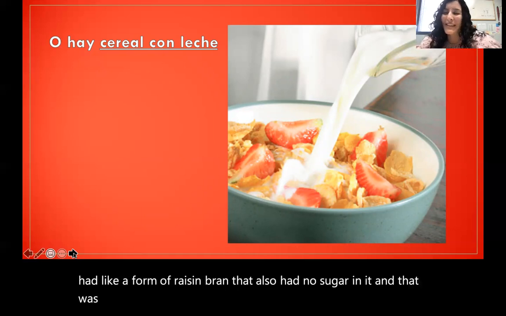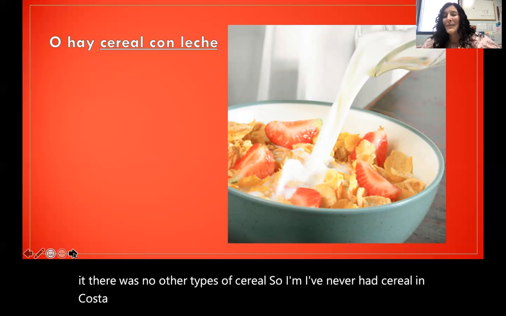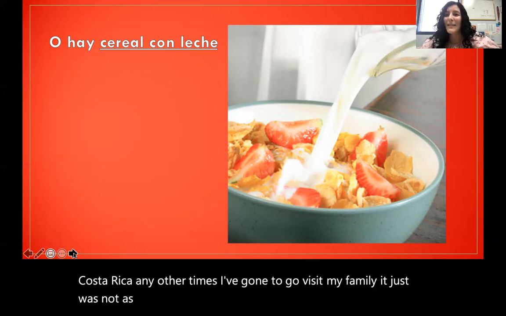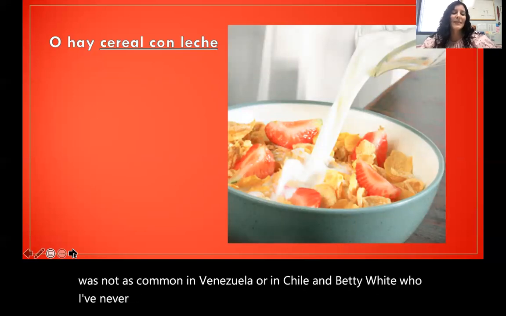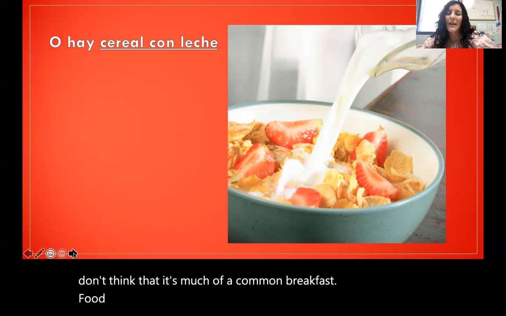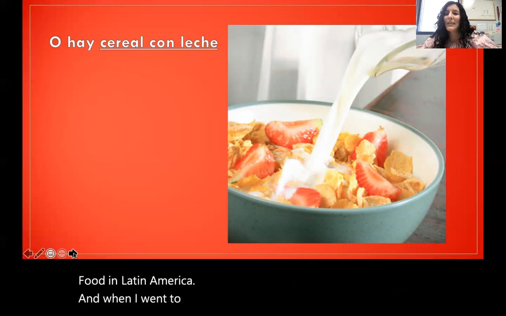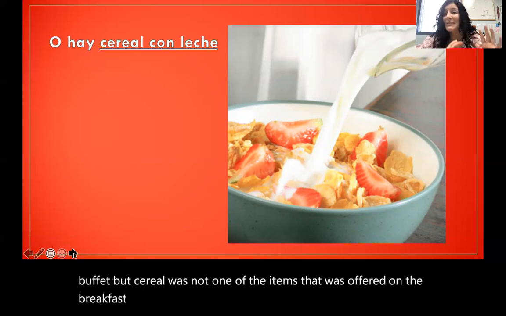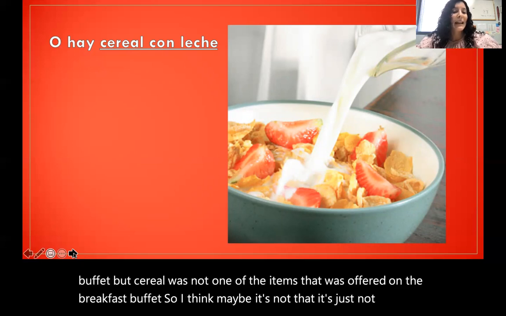There was no other types of cereal. So I've never had cereal in Costa Rica. Any of the times I've gone to visit my family, it just was not as common. In Venezuela or in Chile and Paraguay, Uruguay, I've never had cereal in any of those places. So I don't think that it's much of a common breakfast food in Latin America. And when I went to the Dominican Republic, there was a breakfast buffet, but cereal was not one of the items that was offered on the breakfast buffet. So I think maybe it's just not very common as a breakfast food.